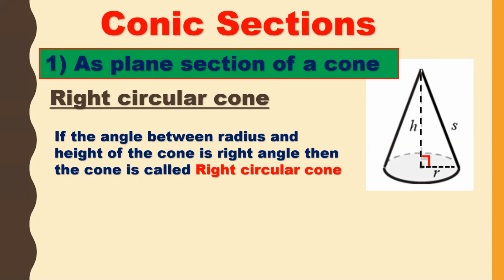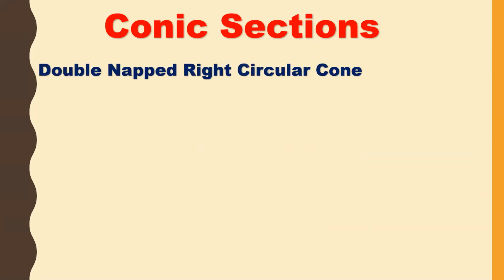So we have seen what is circular cone and what is right circular cone. Now let us see what is a double napped right circular cone. To cut a cone, we need a double napped right circular cone for getting the conic sections. The term conic section itself says conic is nothing but cone, section is nothing but dividing. So we should divide the cone in such a way that we get either ellipse or parabola or hyperbola. For that we need a double napped right circular cone.